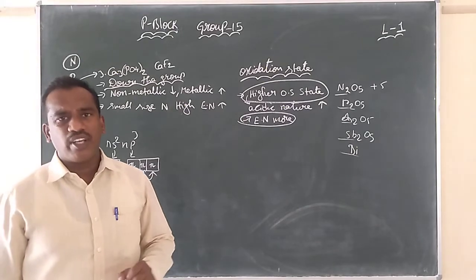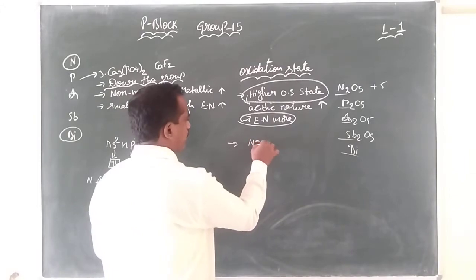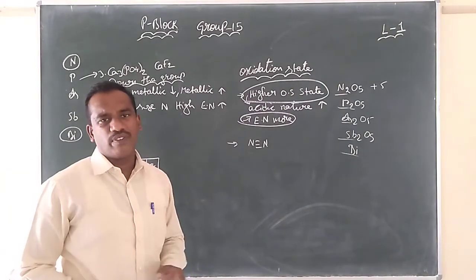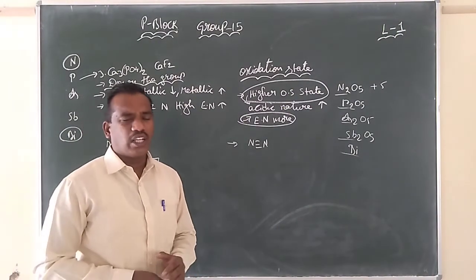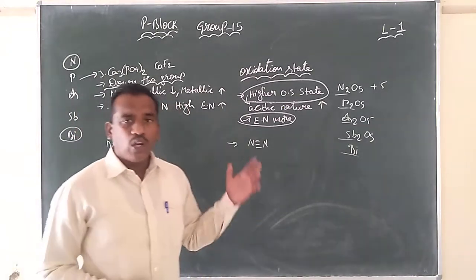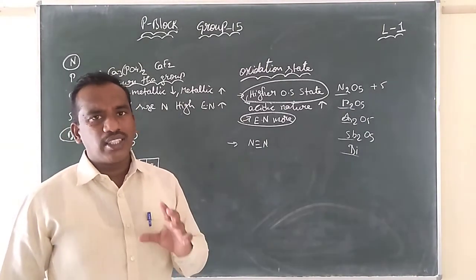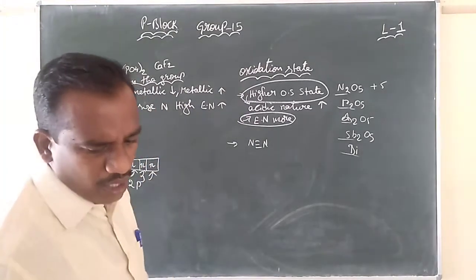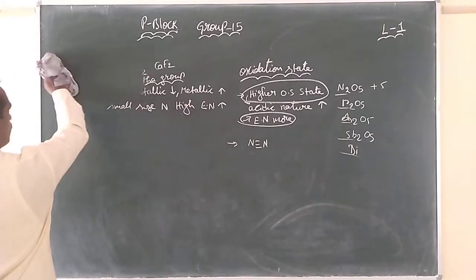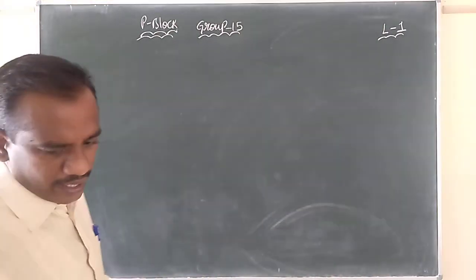Coming to the ionization enthalpy. Nitrogen has a very strong bond, with 3 bonds between the atoms. Due to the triple bond, it has high ionization enthalpy, and it is able to form many compounds. All these elements react with hydrogen, because the hydrogen reaction is very important in this entire concept. Let us see how they react with hydrogen to form the corresponding hydrides.